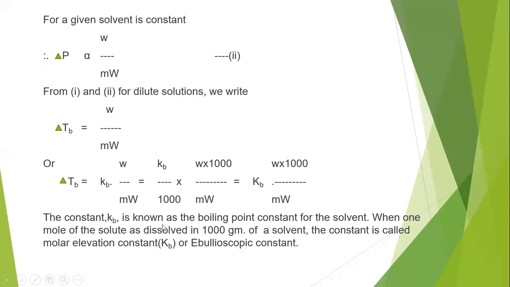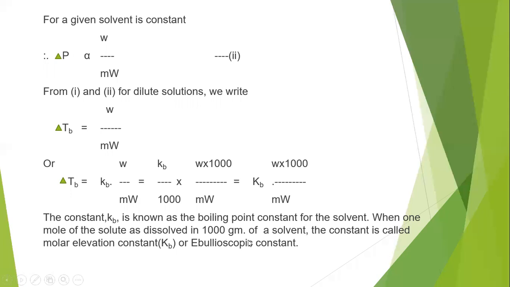When 1 mole of the solute is dissolved in 1000 grams of a solvent, that is, the number of moles of solute is 1 and the weight of the solvent is 1000 grams or 1 kilogram, then that constant, which we can call the molar elevation constant or ebullioscopic constant, is capital KB.